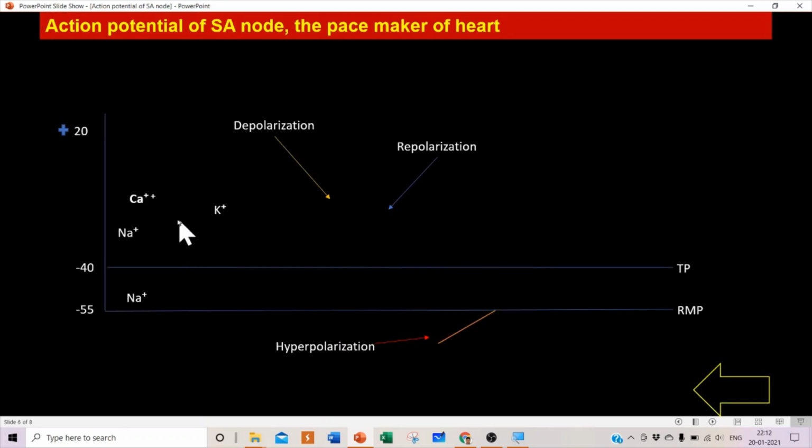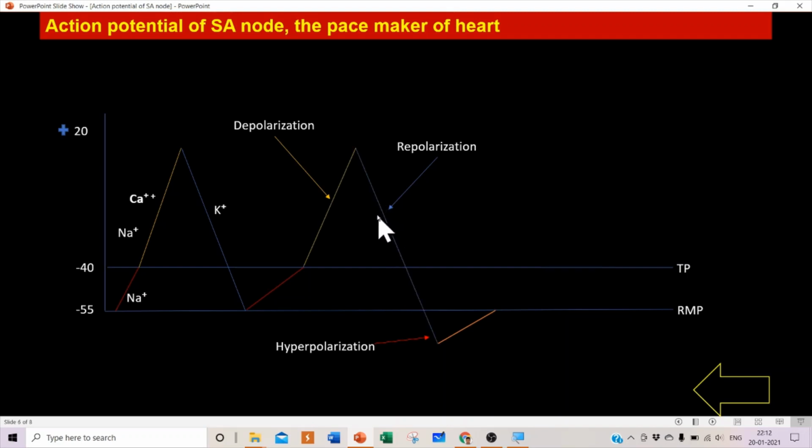So let us look again at the action potential of the SA node, because it is very important. The action potential generated at the SA node is distributed or transferred to all cells of the heart, and the heartbeat occurs. So due to sodium entry there is threshold potential and depolarization, and repolarization due to efflux, or losing, of potassium ions. Again, this phenomenon will go on: depolarization, repolarization.